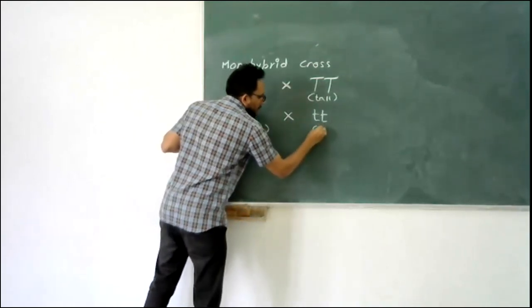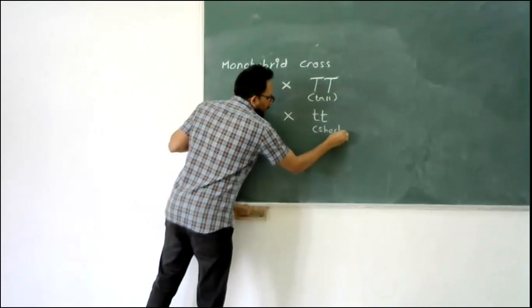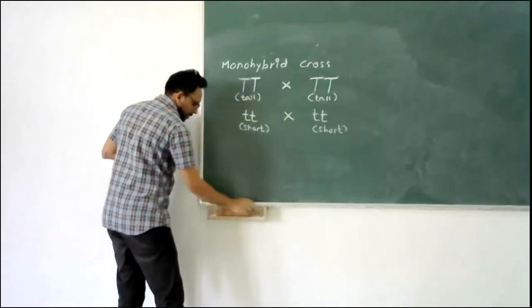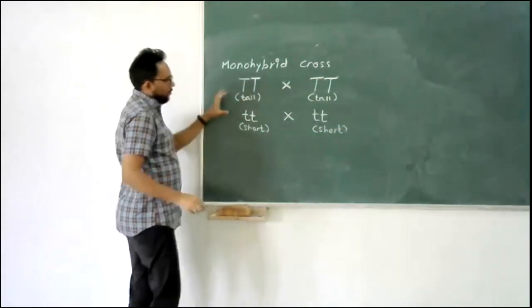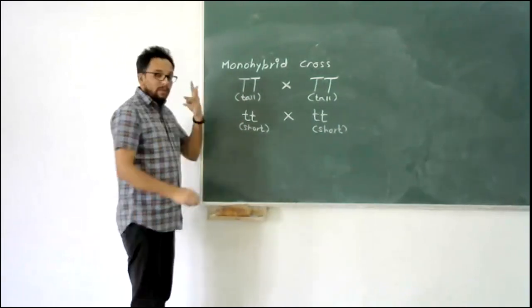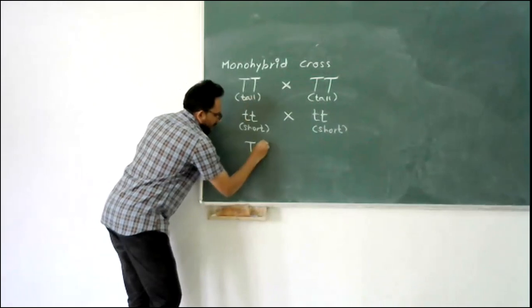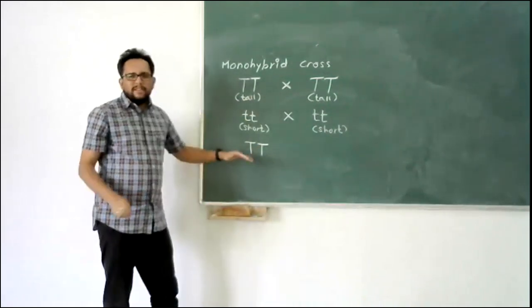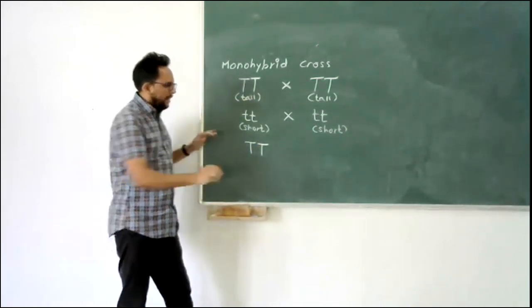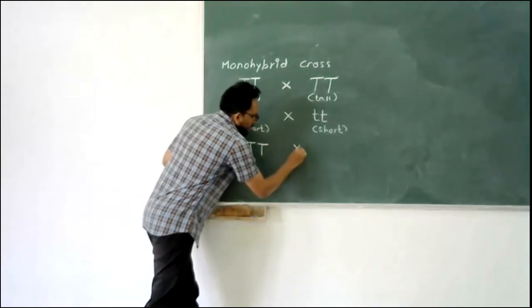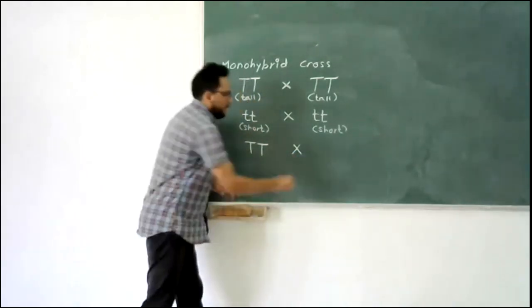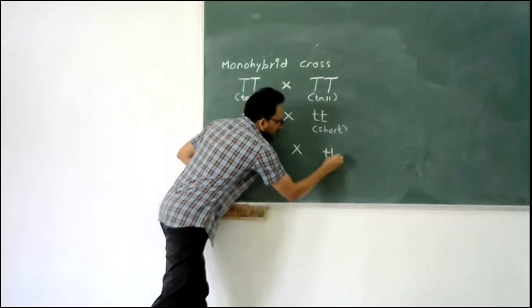I hope you are following this part. Now the third scenario is one parent is tall. Again, it doesn't matter whether it's a father or mother. It's crossed with the small.